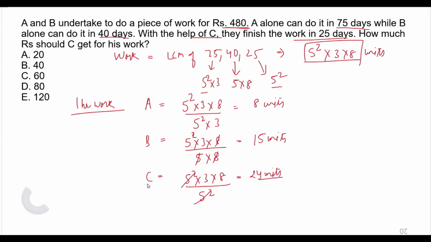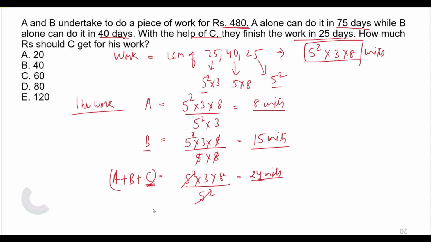Okay, this is not C. Actually, the time taken by 25 is not by C alone. It is by A, B and C. So this is equal to A plus B plus C. So A alone is doing 8 units of work, B alone is doing 15 units of work per unit time, and A, B, and C together they are doing 24 units of work.